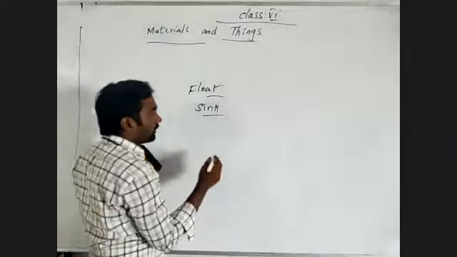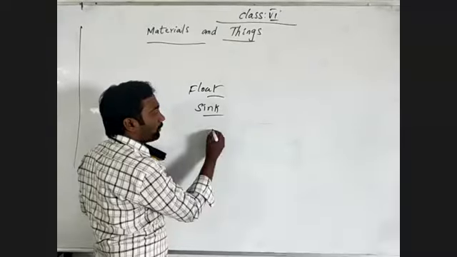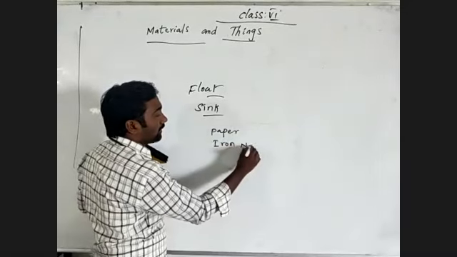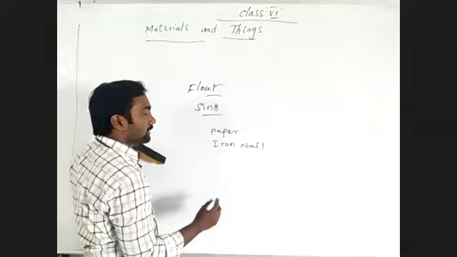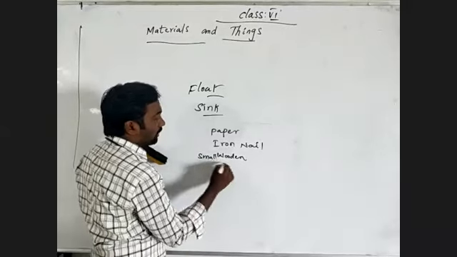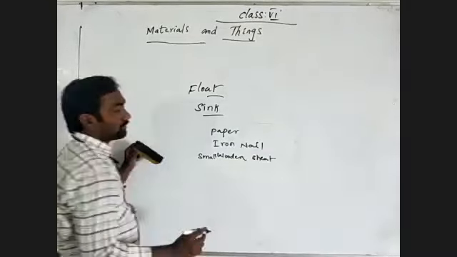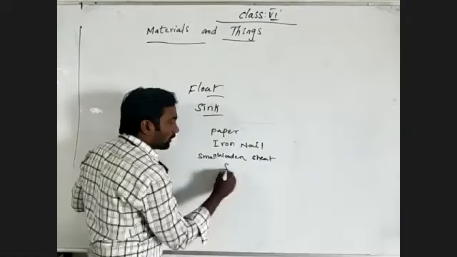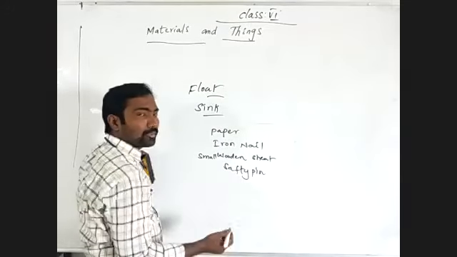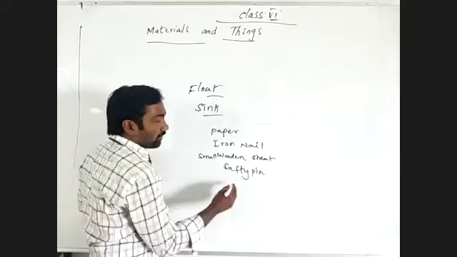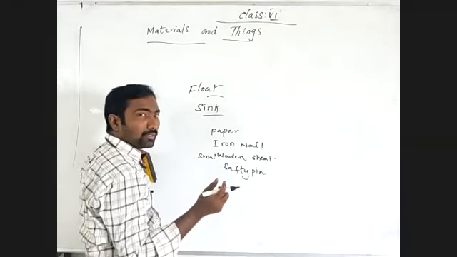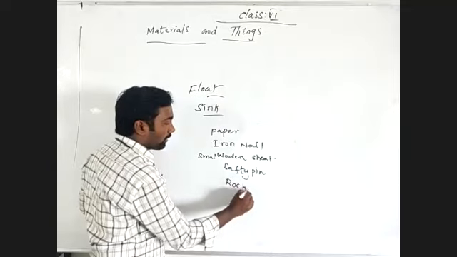Understand? So coming to that, suppose a piece of paper, and a nail, and a small wooden sheet, and a safety pin, and some more things like a piece of brick, otherwise rocks, pebbles.